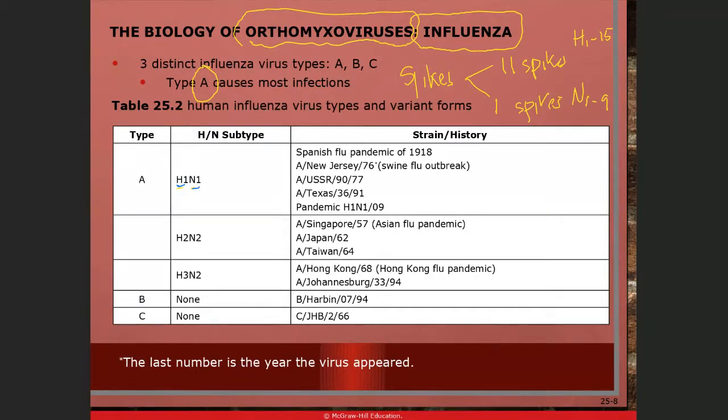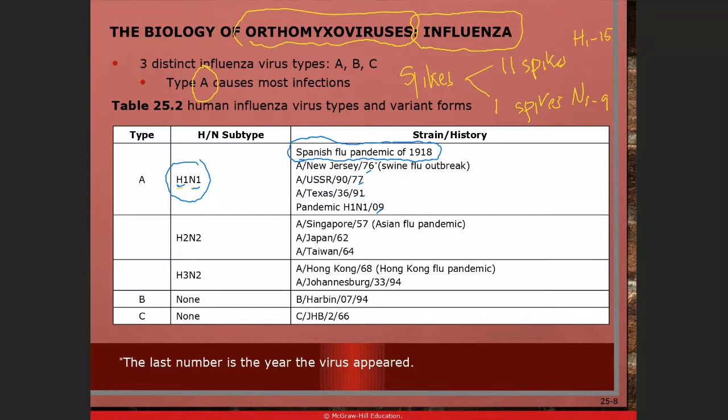And this is considered as the most dangerous type of flu viruses. This is the one that killed millions of people in 1918, 1919, which is 100 years ago. It's called the Spanish flu. Right? And then it recurred in '76, '77, '91, and 2009. So this is the most dangerous type of flu viruses, flu A.